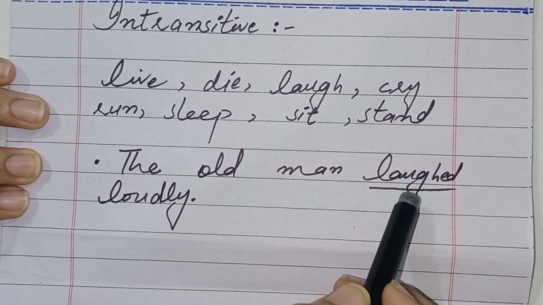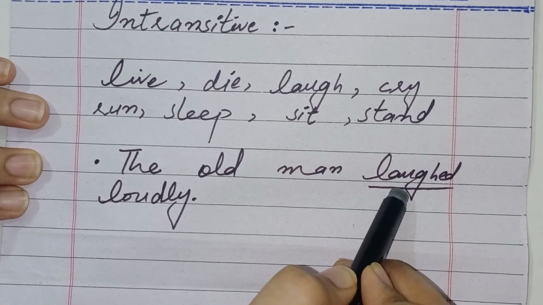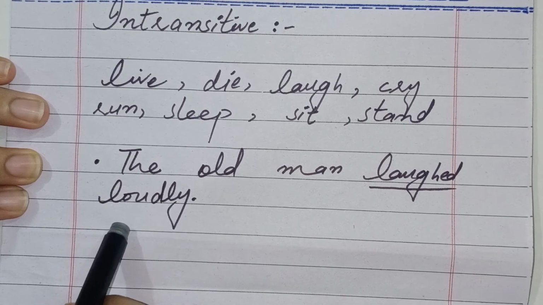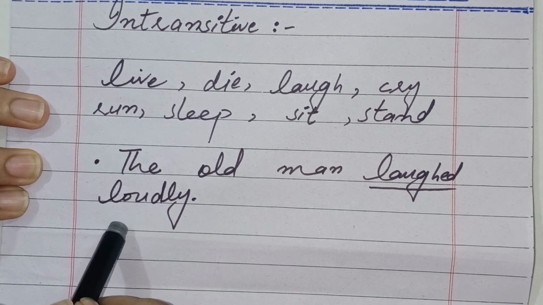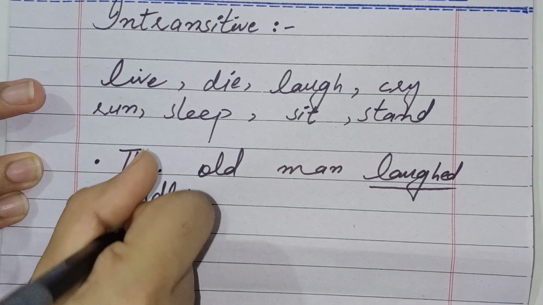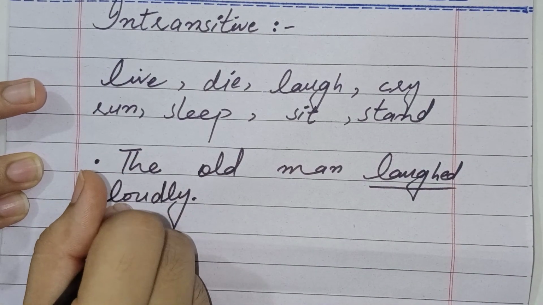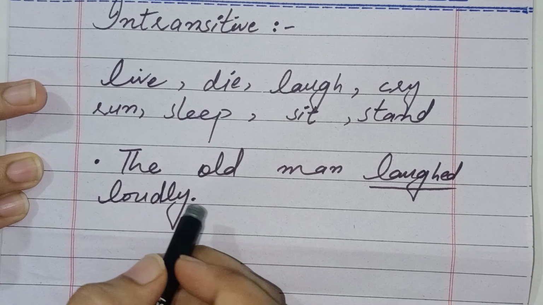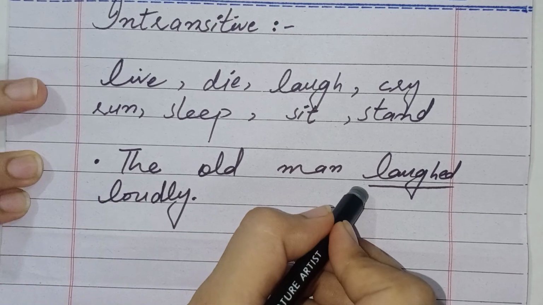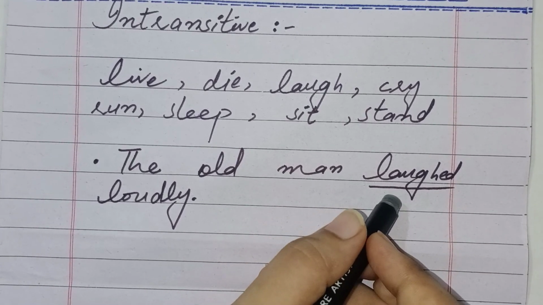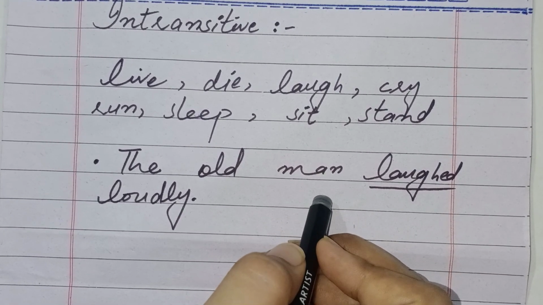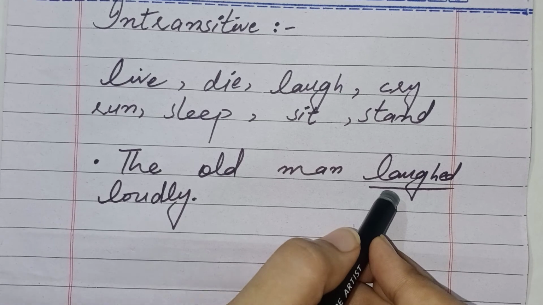So guys, in this sentence the word laughed is an intransitive verb, and loudly is not a noun or a pronoun that receives the action. It's just an adverb in this sentence. Here you don't know the old man laughed at who or what. If you knew, then it would become a transitive verb. But at this time you don't know at what or whom the old man laughed. That's why we can call it an intransitive verb.